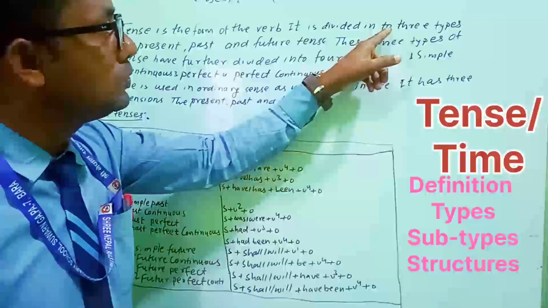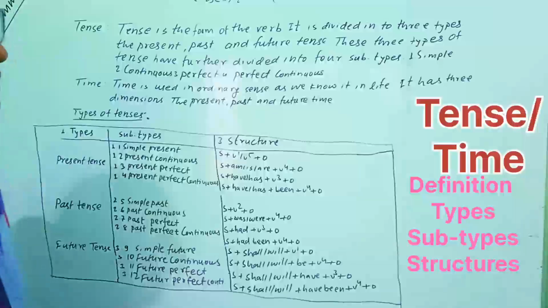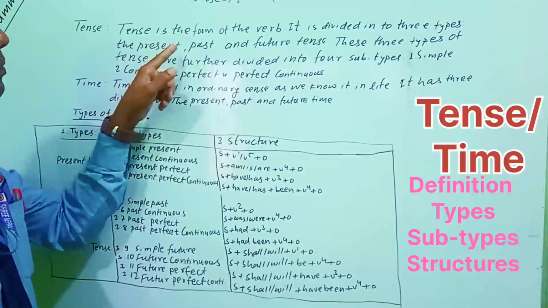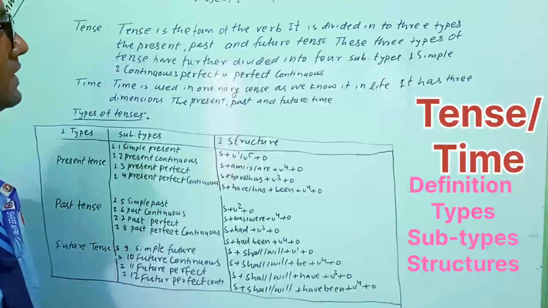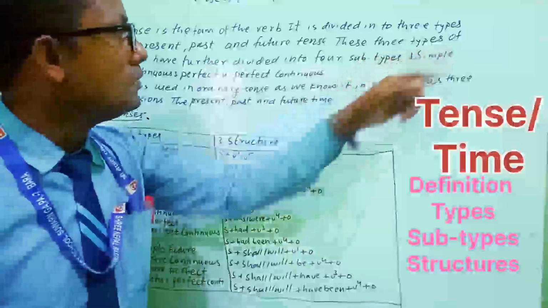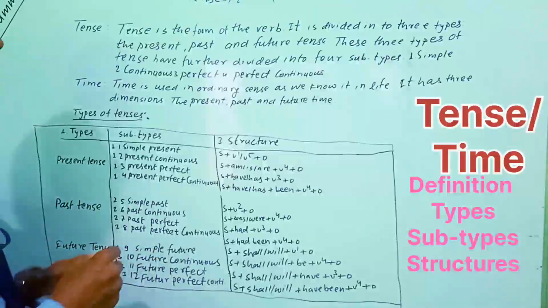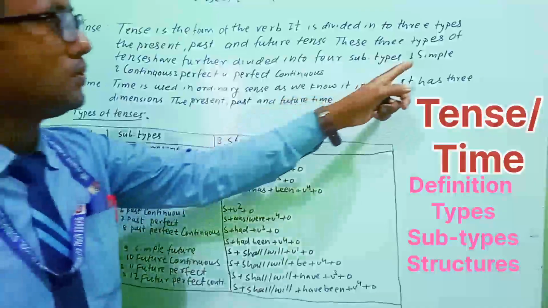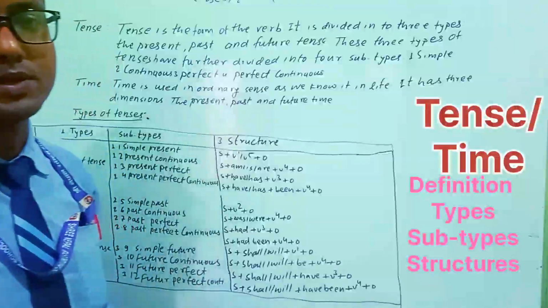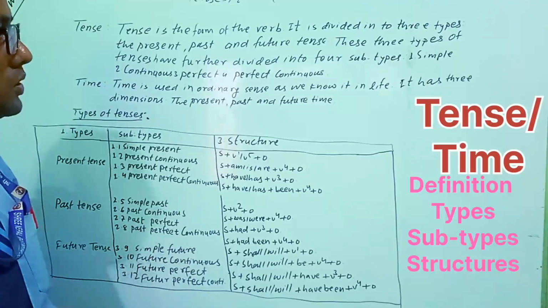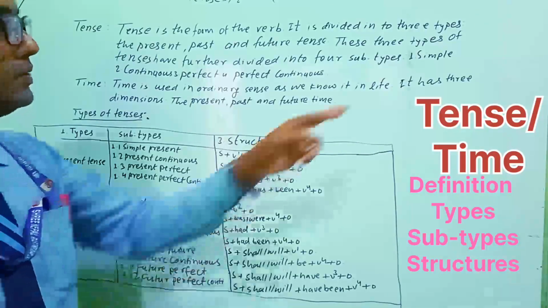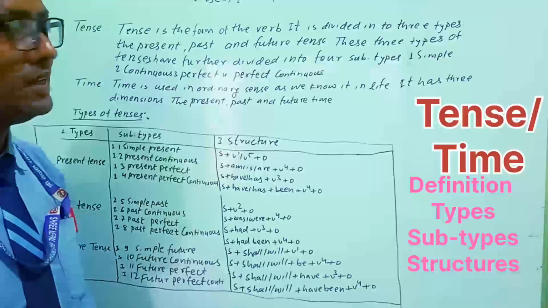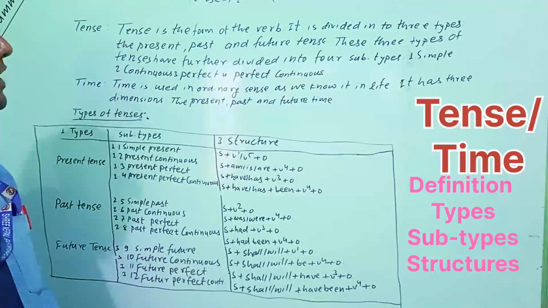It is divided into three types, and that is a common thing that all of you know about it. So they are the present, past and future tenses. These are the three tenses, and these three types of tenses are divided into four subtypes. What are their four subtypes? That can also be said aspects of tense. Tense का पक्षहरू, काल का पक्षहरू पनि हामी भन्छौँ। They are simple, continuous, perfect and perfect continuous. So these are the subtypes of tenses.